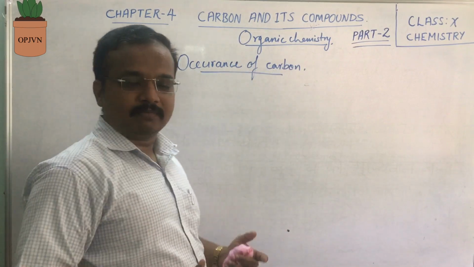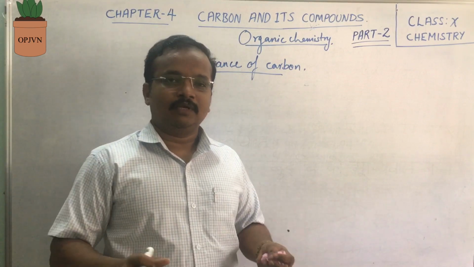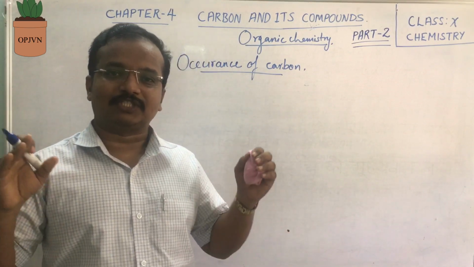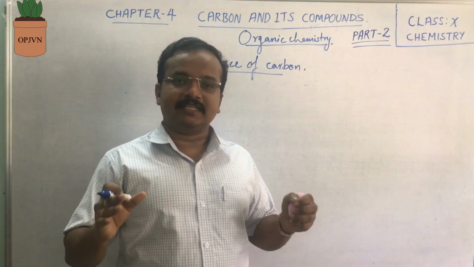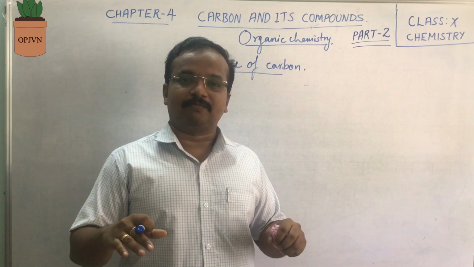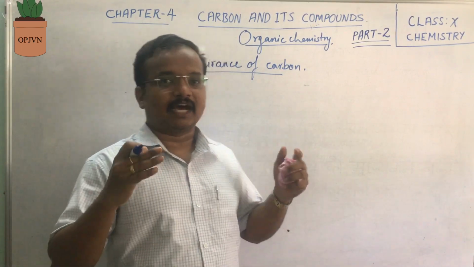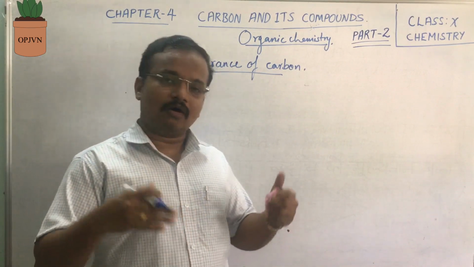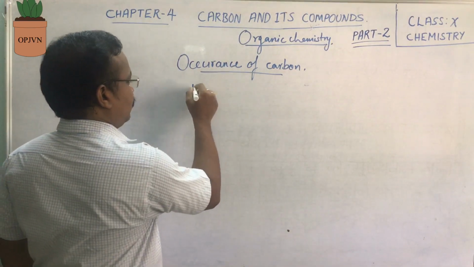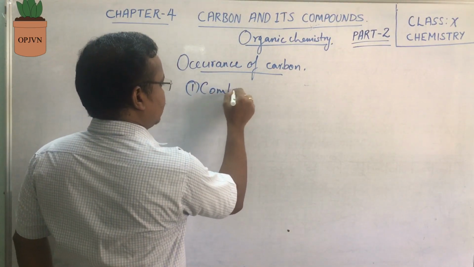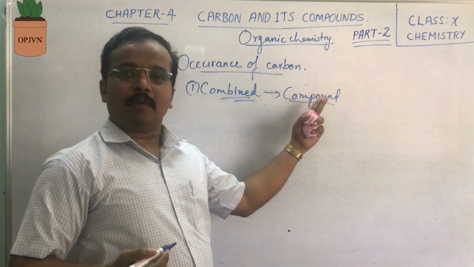Occurrence of carbon means where carbon exists. Children, you must know carbon exists in almost every substance. All living substances contain carbon. Our body is made up of carbon containing compounds. The substances which we eat, like carbohydrates and sugars, all contain carbon in the combined form. So one way carbon exists is in the combined form, as compounds.